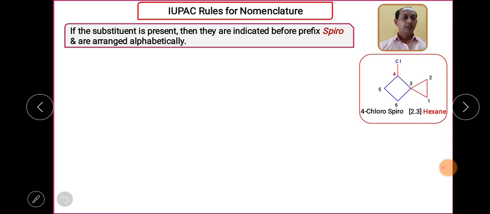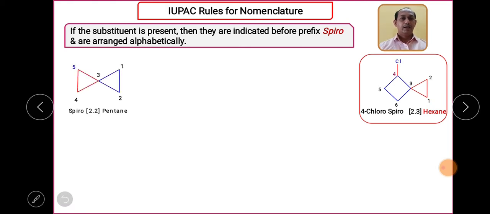While giving the numbering, we have to give numbers in such a way that the substituent should get the minimum number. We can start from this carbon or from this carbon, but our aim should be that the substituent should get the minimum number. This we have to remember.